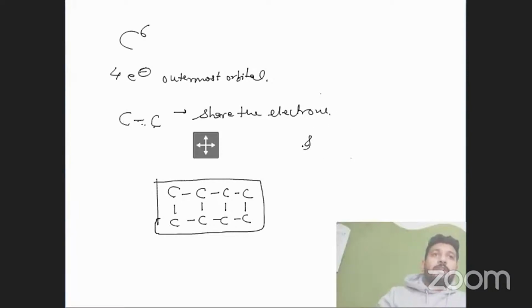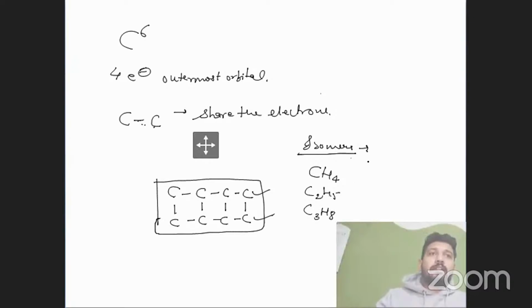So isomers are generally the structure by which the carbon shows itself, or the property of itself, right? As I'm writing here, CH4, C2H5, C3H8, right?